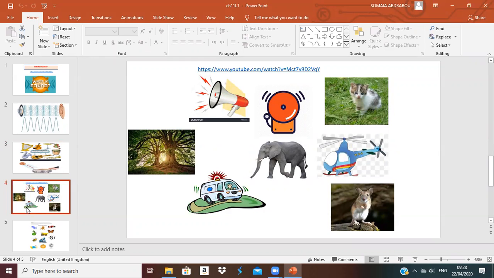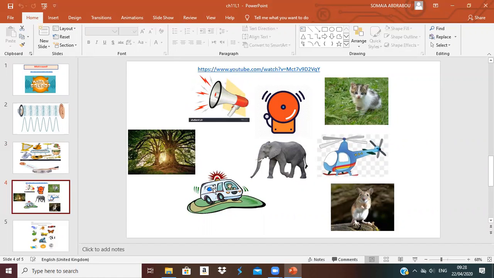Remember, loudness means how we can describe the sound. I can say that the kitten here has a soft sound and the ambulance has a loud sound.